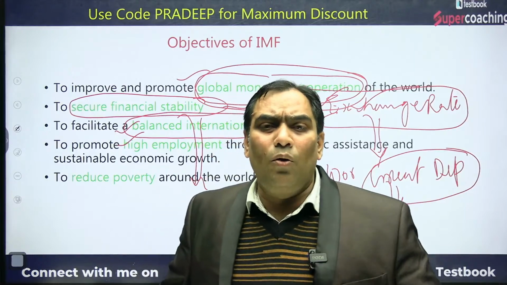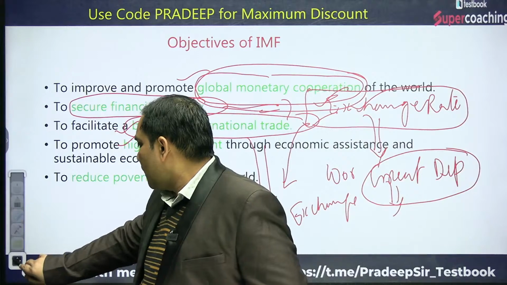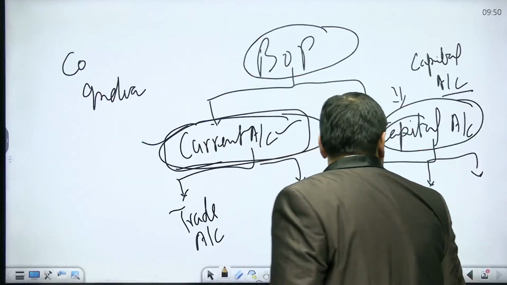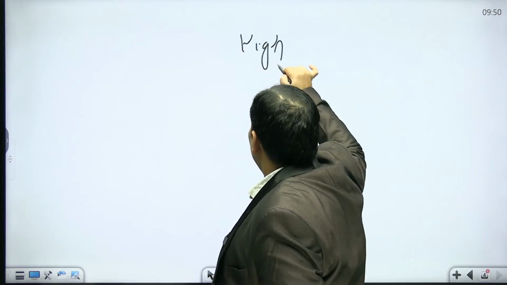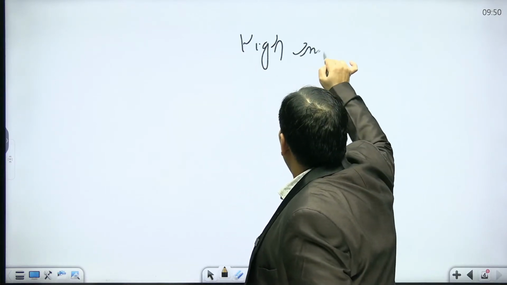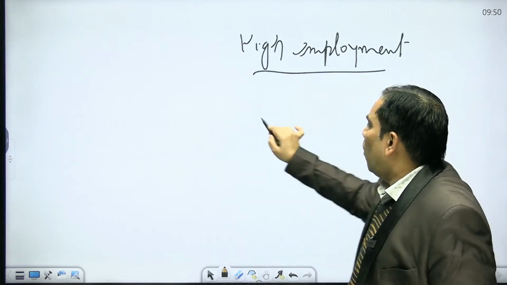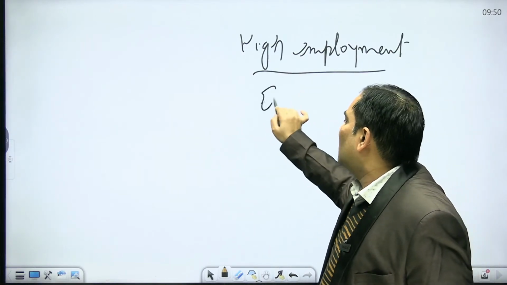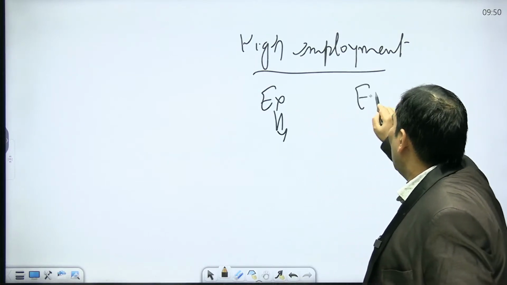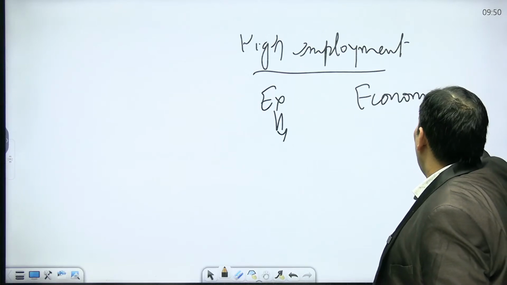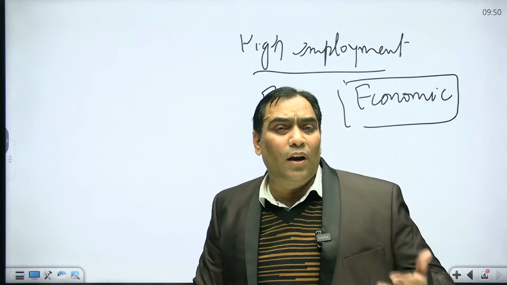High employment: when they want to have stability in the exchange rate, the meaning is they want to have economic interaction, or we can say international monetary cooperation.